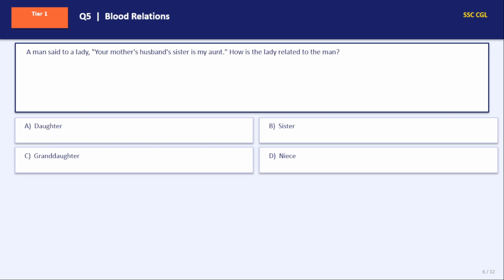Next. A man said to a lady, your mother's husband's sister is my aunt. Your here refers to the lady. This man is referring to this lady when he says your. So this lady.